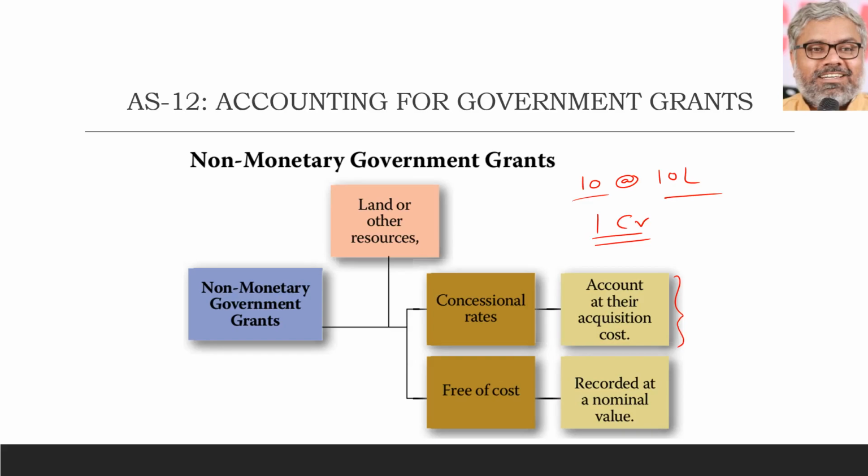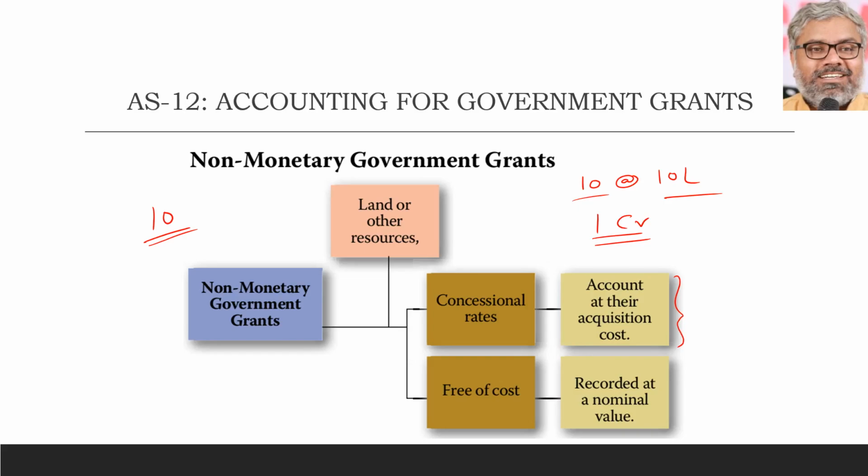If it is at a concessional rate, fine. Sometimes government gives them free of cost also. Government just allotted 10 acres of land, that's all. The market value of that may be 10 crores also, doesn't matter, but government just gave it to an organization. A lot of times state governments do that, of course, with the pretext of development, of generating employment and generating economic activity within their states.